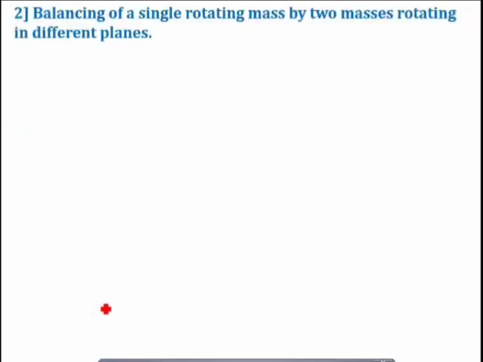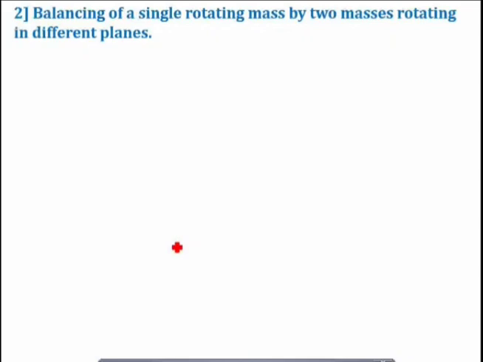So we will be using the sub case number 2, that is the balancing of a single rotating mass by placing two masses rotating in different planes. I hope you understand this.